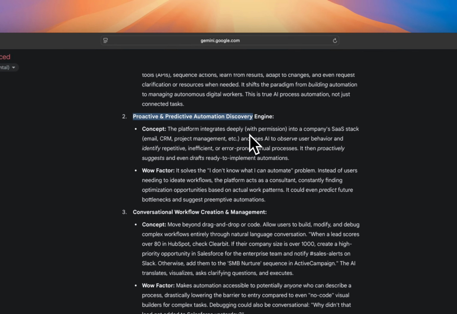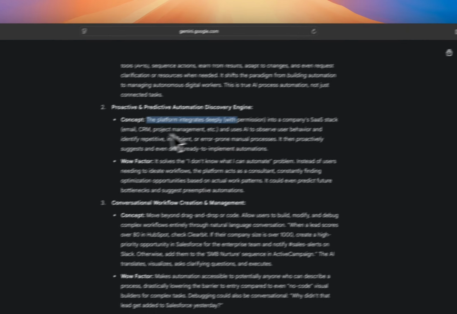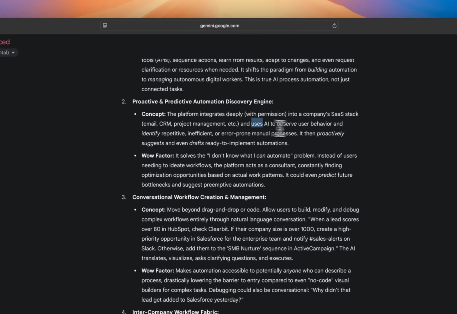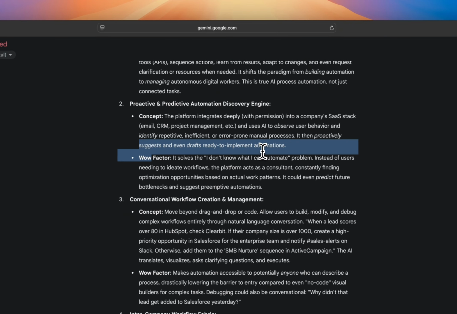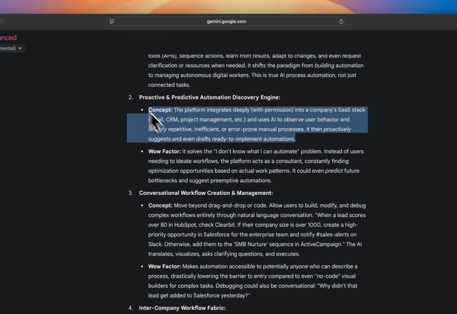Proactive and predictive automation discovery engine. The platform integrates deeply, with permission, into the company's SaaS stack, and uses AI to observe user behavior and identify repetitive, inefficient, error-prone manual processes, proactively suggesting and even drafting automations. This is a nice feature, I think.